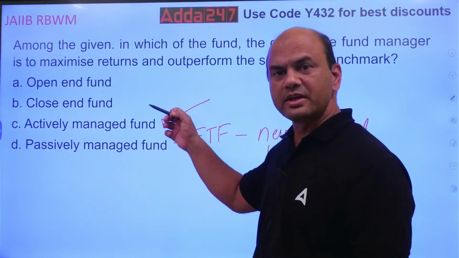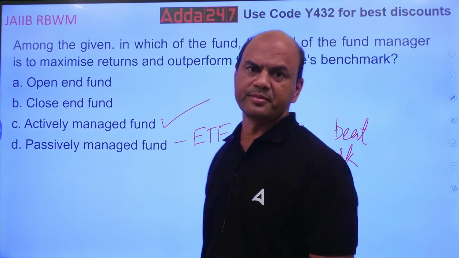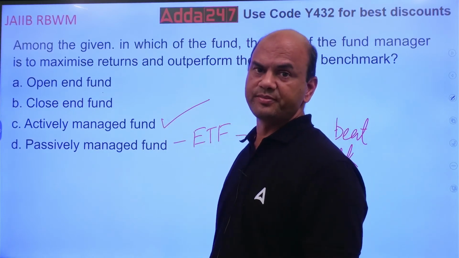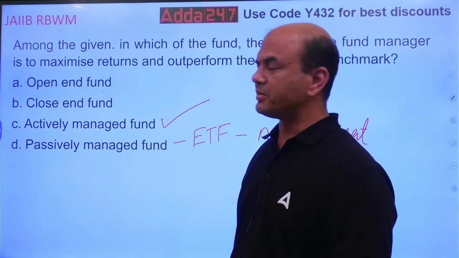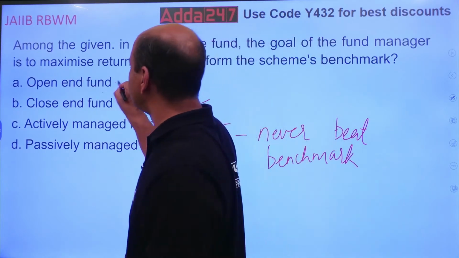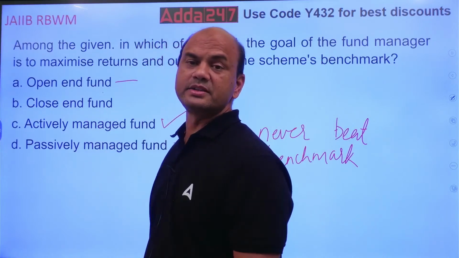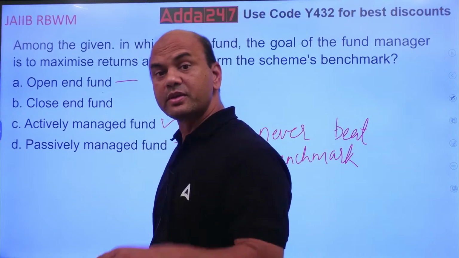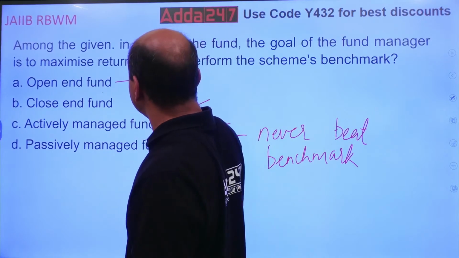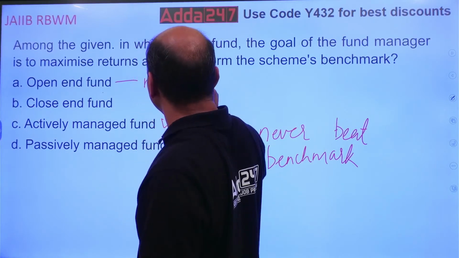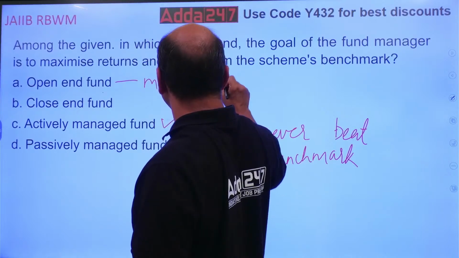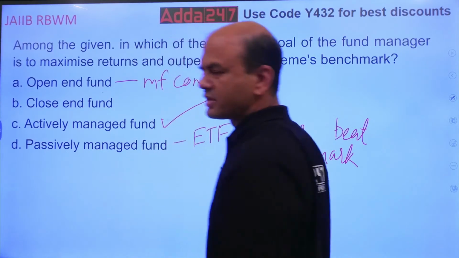But what is an open-ended and closed-ended fund? What do you mean by this? Kindly note everyone: an open-ended fund is directly purchased from the mutual fund company, the MF company, or its camps, meaning service centers.